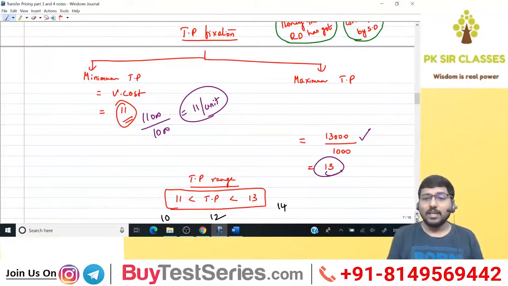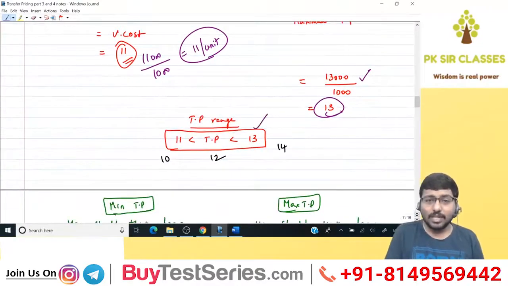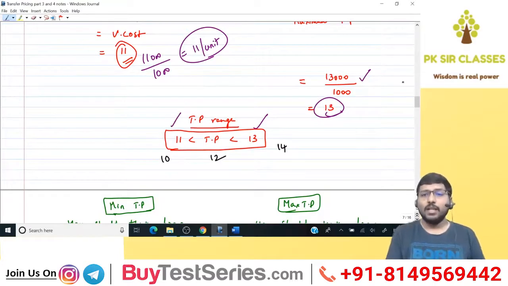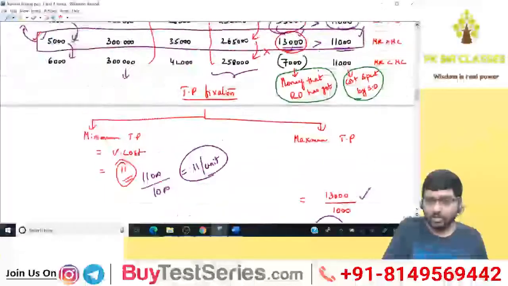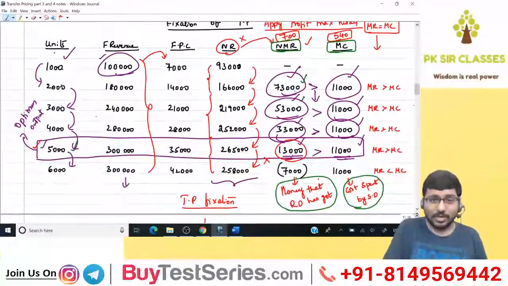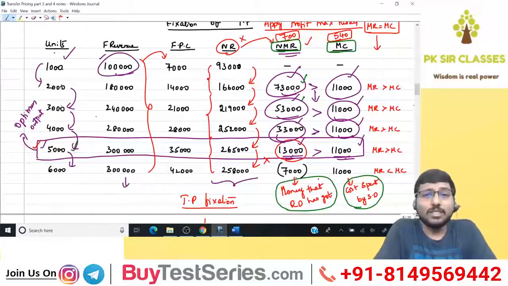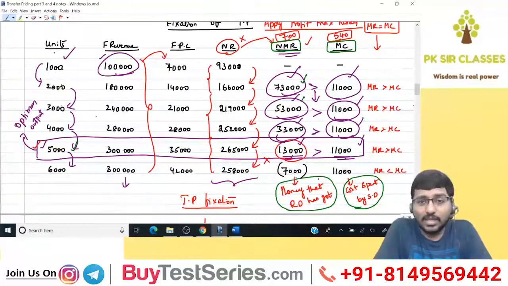And I said that 13 is the maximum TP and 11 is the minimum TP. That is done. Then finally, we try to understand the logic. So what is the logic? This particular column, NMR, tells you how much is the revenue, how much is the money that the receiving division has got in its pockets. And MC is the marginal cost, and that column tells you what is the money that has been spent by the supplying division.